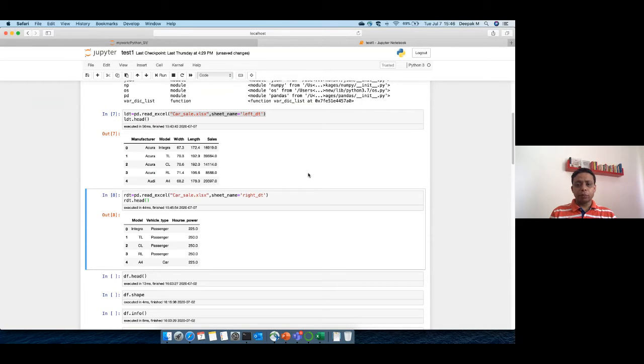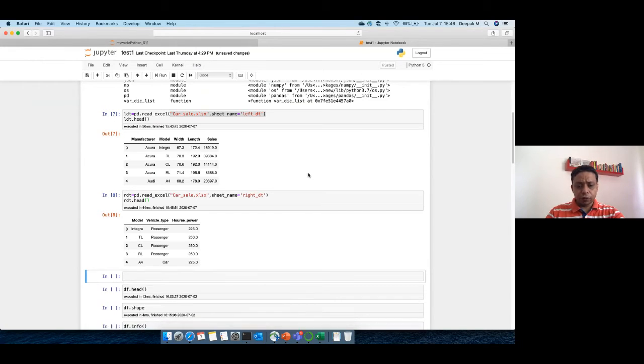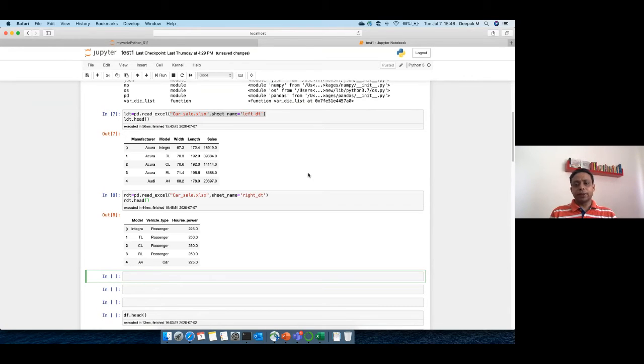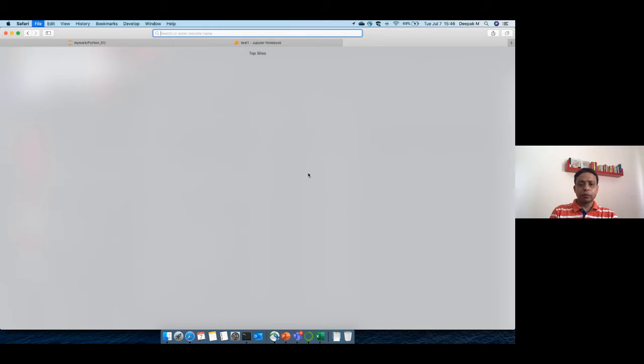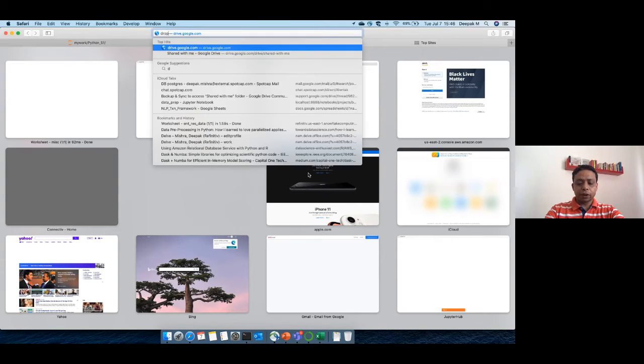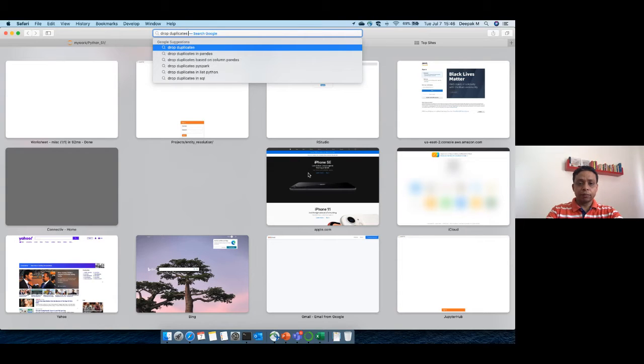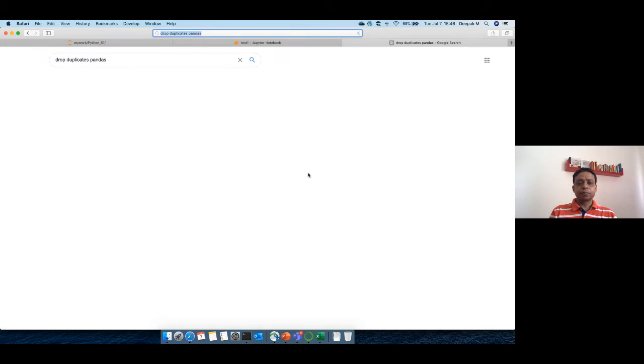So I know there are duplicates. So let's see how we can actually drop duplicates. What I will do is I will go and simply say RDT dot drop duplicate. Whenever we need to do something, we have to think how to do it, right? If you know the syntax, it is good. If you don't know the syntax, I told you how to find it. So you simply say drop duplicates pandas, right?